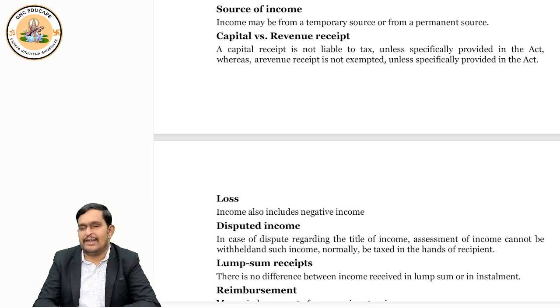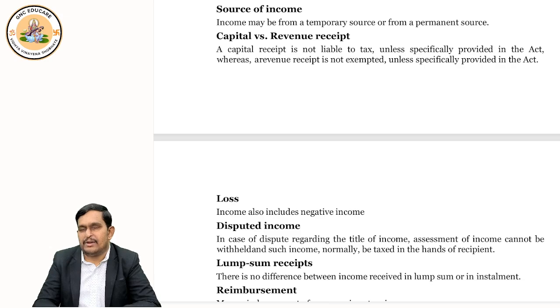Generally, any revenue receipt is taxable. So generally, revenue receipts are taxable. So if you are doing a business, you sell products, you get money. It is a revenue receipt. It is a recurring receipt. So generally, revenue receipts are taxable.